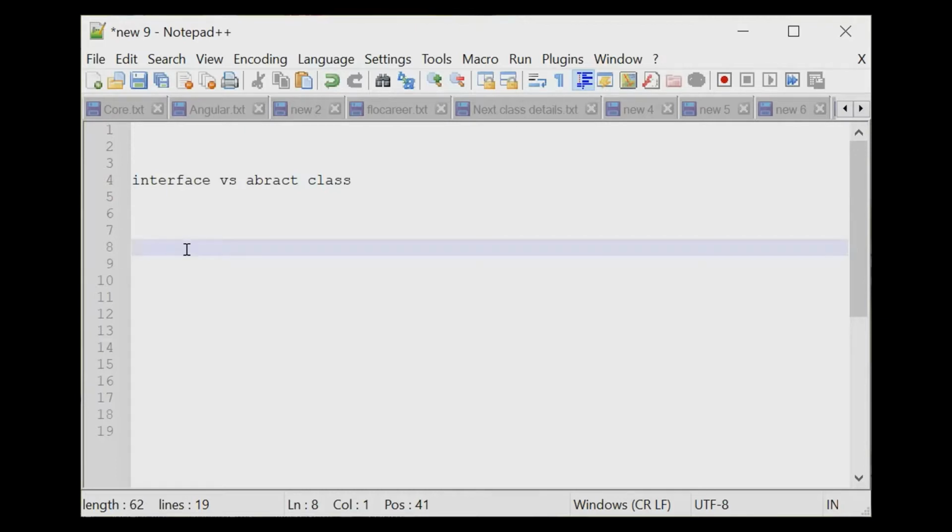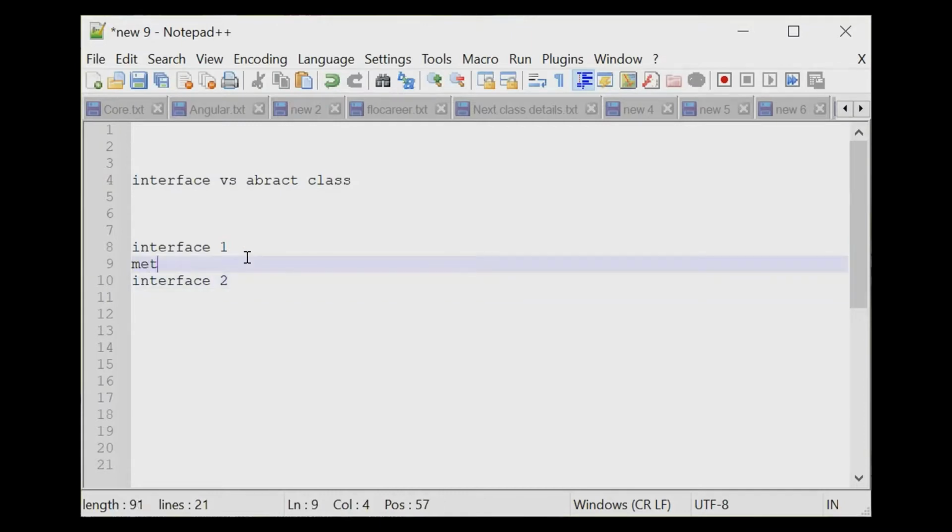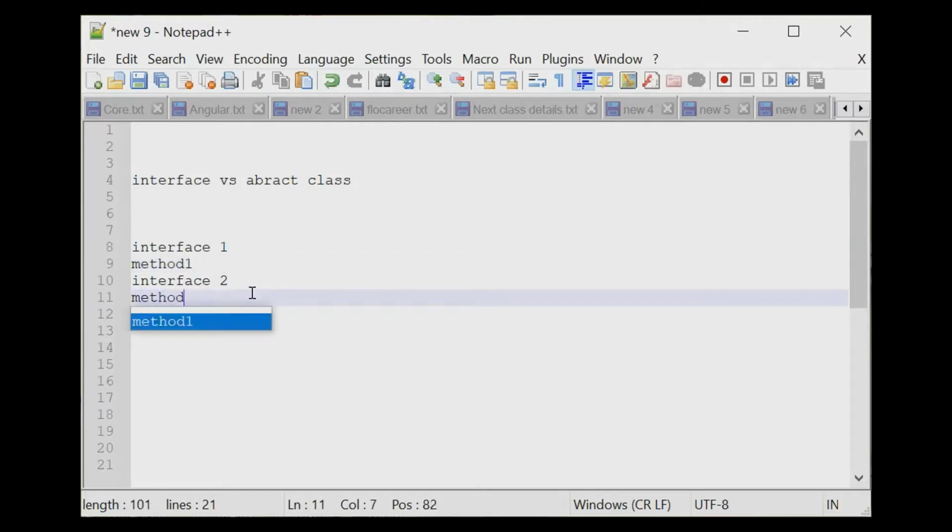For example, this is syntactic sugar. I have two interfaces, and one has method 1 and the other has method 2.